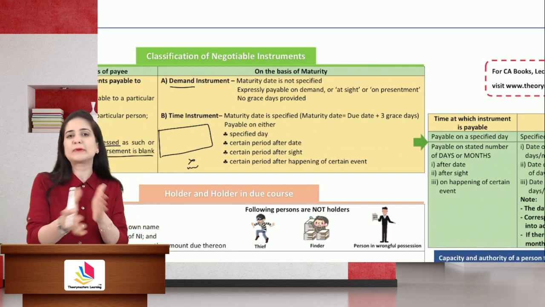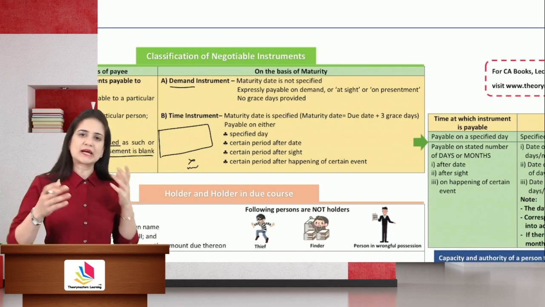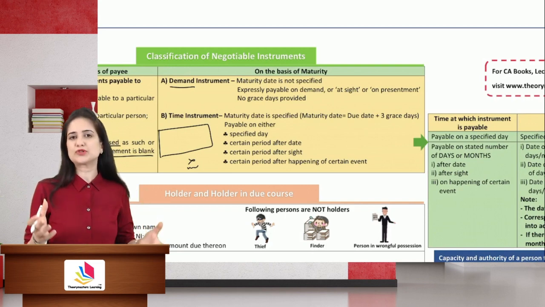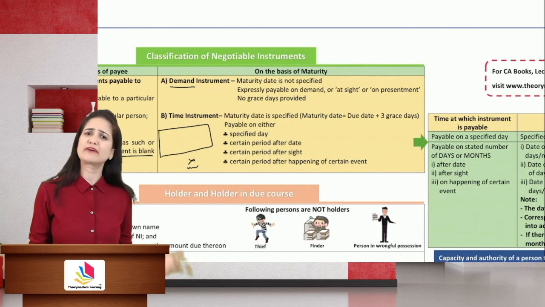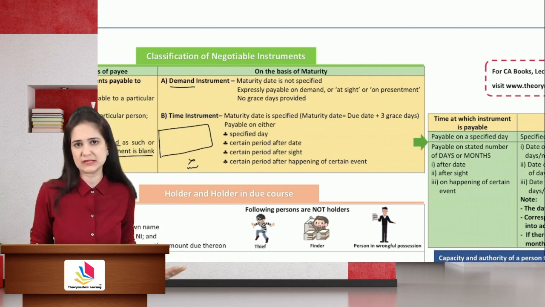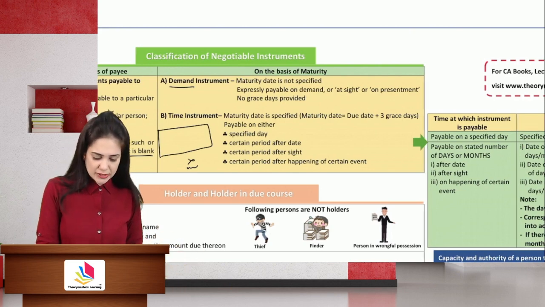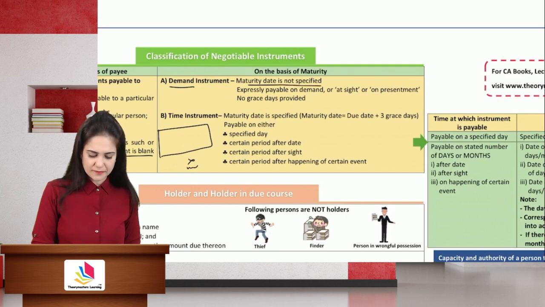That is, when is the payment to be made? The time is not specified. It means the payment is to be made whenever demanded. So whenever the instrument is presented to us, we have to make payment. There are no grace days in this case. Maturity date is not specified.